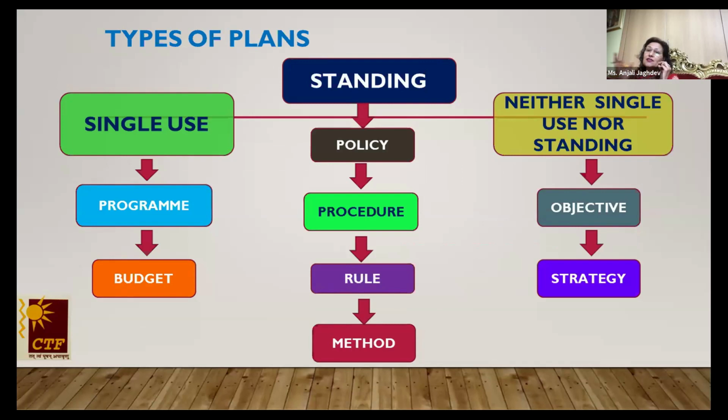So when planning starts only after the objectives have come into picture, what do you find? They fit into single or standing plan criteria? I think you should be able to make up your mind. They fit into none of these categories.